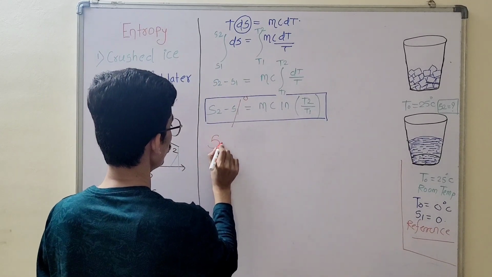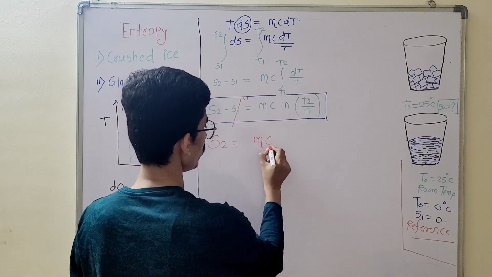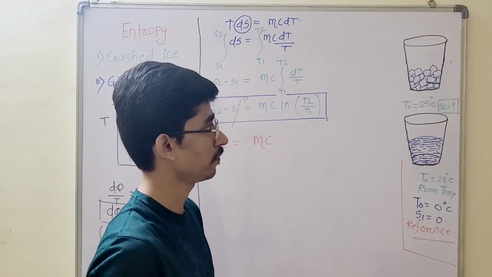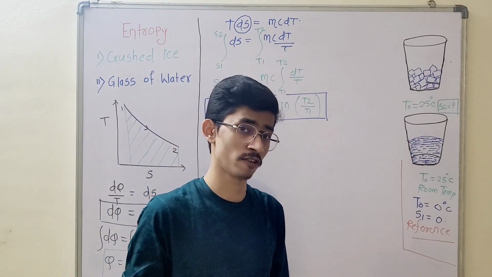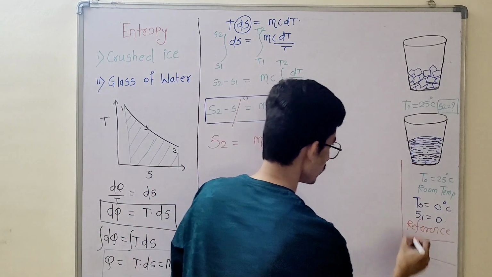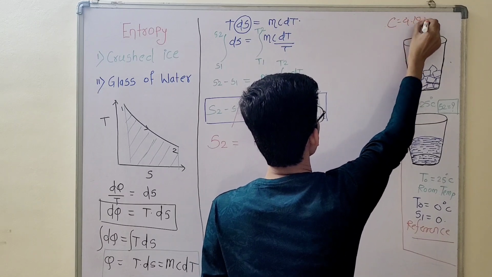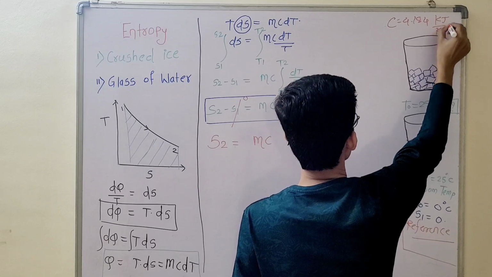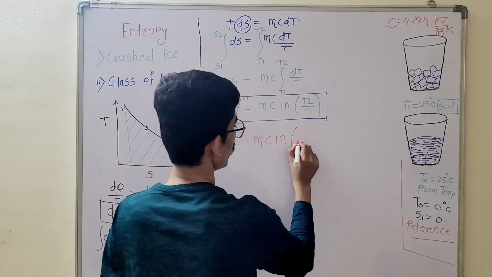So S2 is equal to m, mass of the substance, into specific heat C. The C value for liquids or C value for solids is constant. That is not going to change. In case of gases, that value is going to vary. But here C for water we know is 4.184 kilojoule per kg Kelvin. That is the value of C. So C into ln T2 over T1.